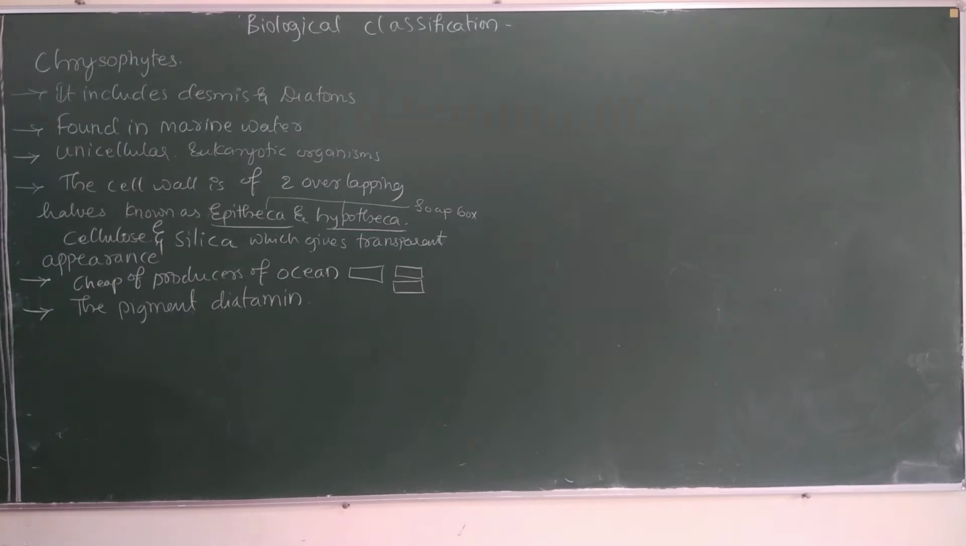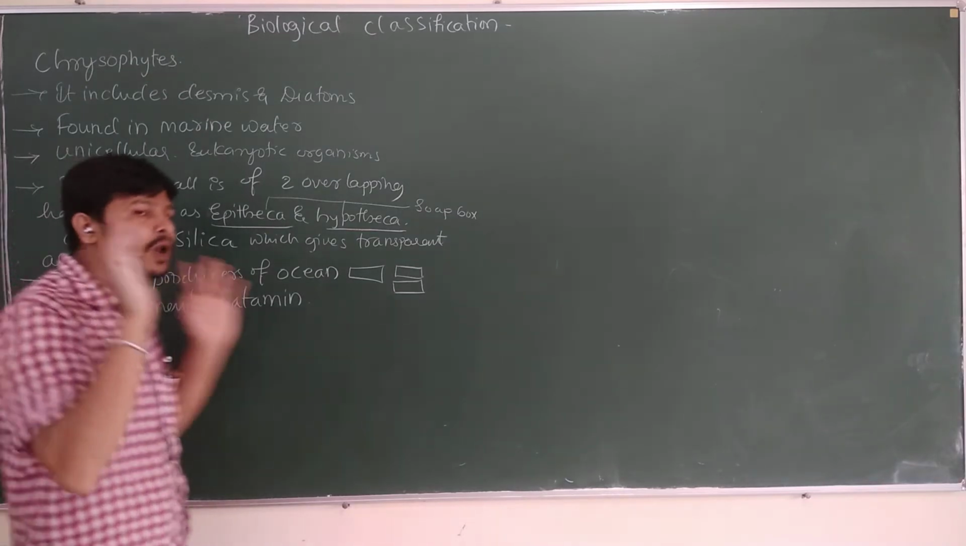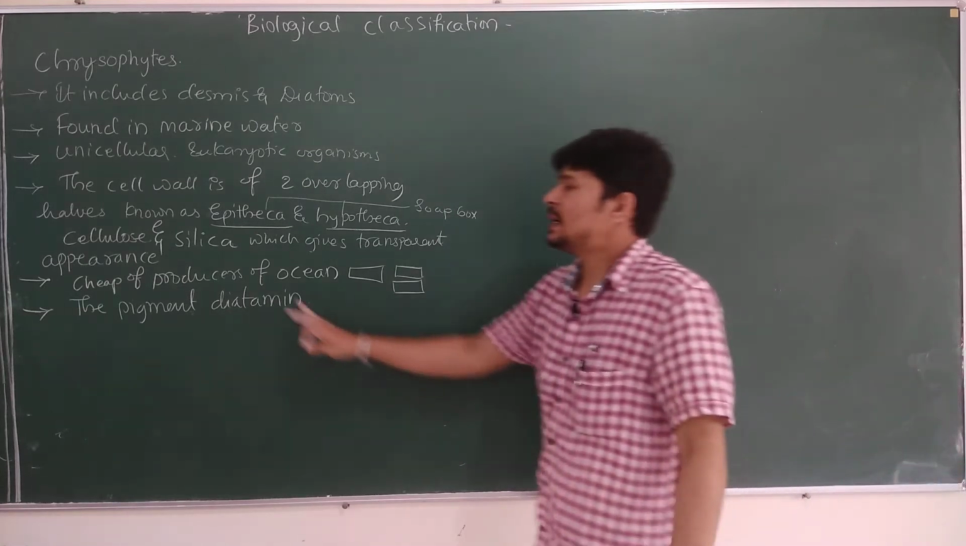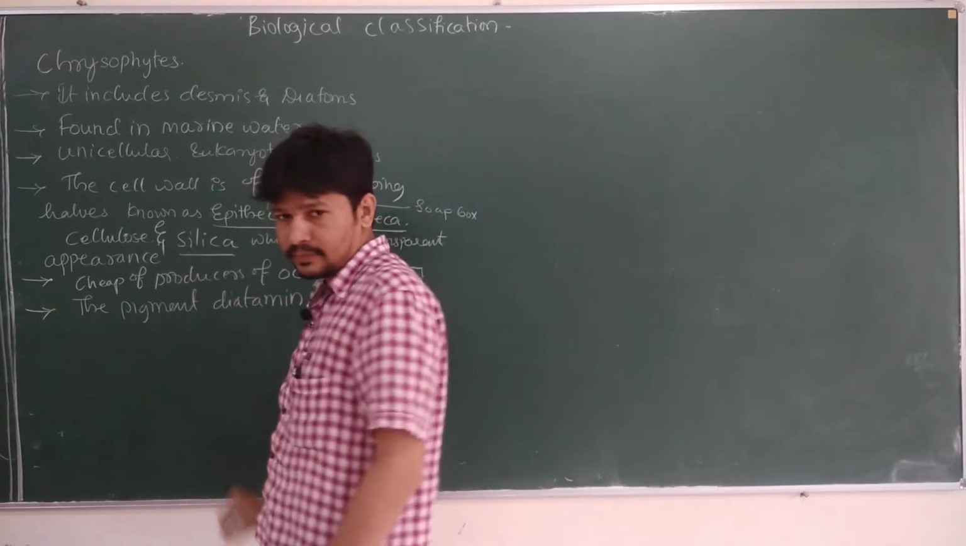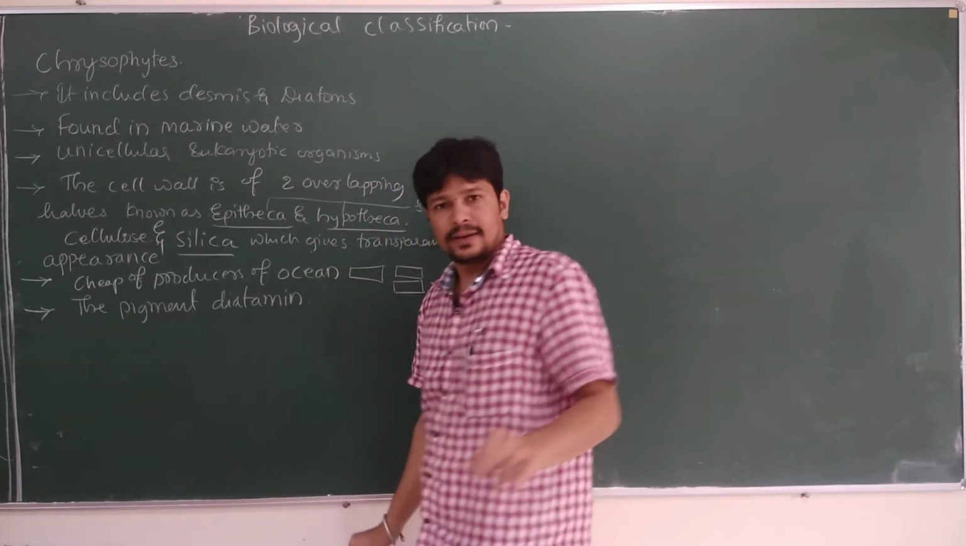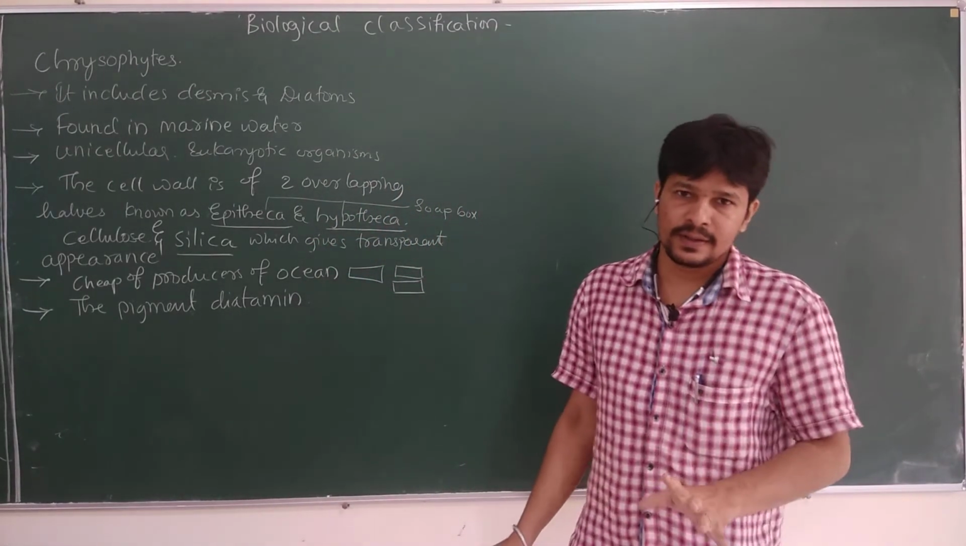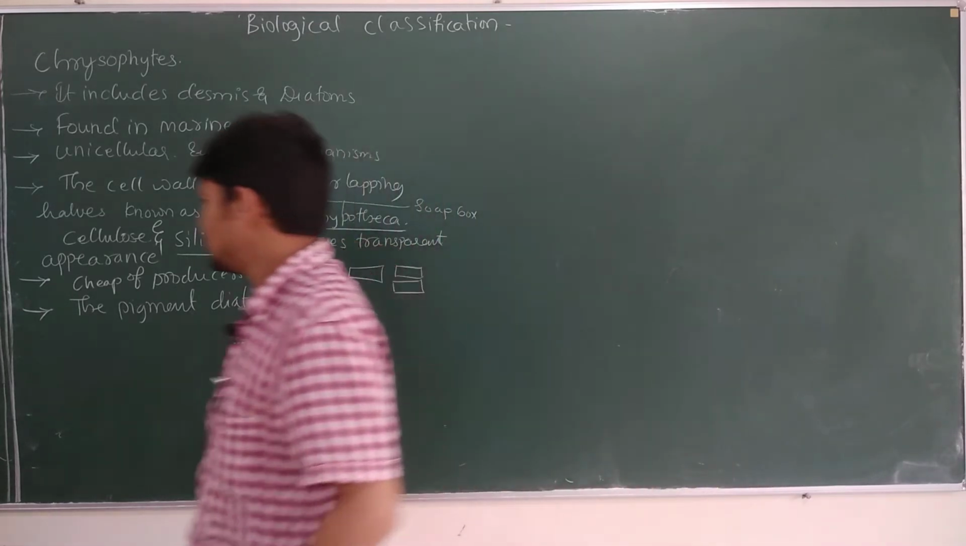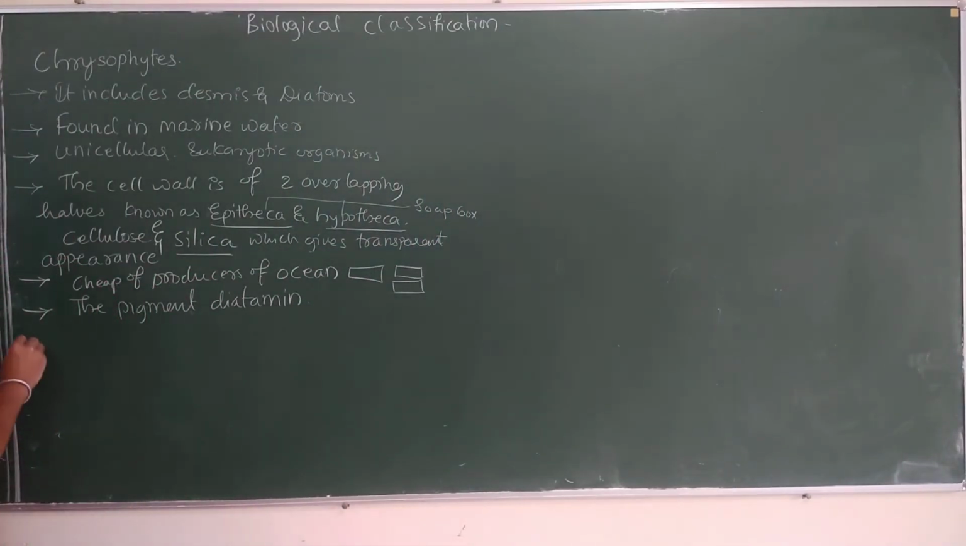So here, what is important to remember is that we must concentrate a lot on the cell wall. Next I will talk about that. So the cell wall is made up of cellulose and silica, right? So silica gives a transparent appearance and proper shape, right? So importantly remember, this is important for competitive examination as well as the theory examination.